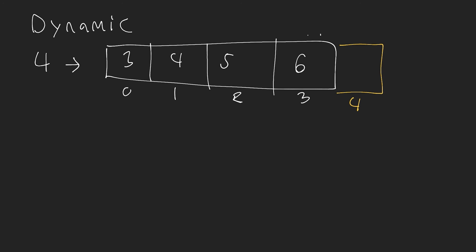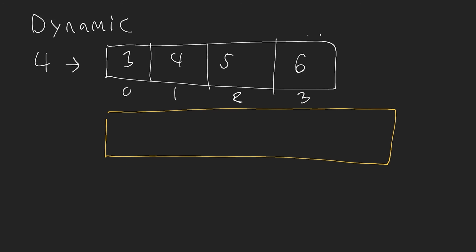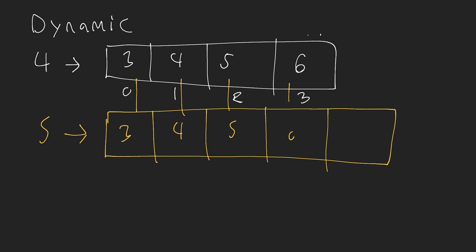Now, again, this depends on the implementation strategy that's being used. But if this is the case, in the naive approach, what we'd need to do is the following. We'd actually need to initialize a new array of size 5. So we're creating a brand new fixed sized array of size 5, and then we're essentially copying all of the values from the original array inside of here, and then adding the new value at the end. Meaning, if we want to add another element here to a dynamically sized array, this array needs to be resized, which means this is a big O of n time operation, okay?